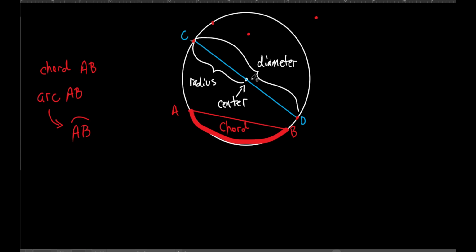We're not going to draw an infinite number of chords. That might take a while. So we're not going to do that. So let's talk about this diameter right here. What if I wanted to talk about this arc that diameter makes? Oh, I didn't mean to go squiggly right there. My little tablet shifted a little bit. But you get the idea, right? I'm talking about that whole thing right there. Everybody got that? So what can I call that? Remember, I call this arc AB. What, this big, thick blue one. What could I call that? Arc CD.